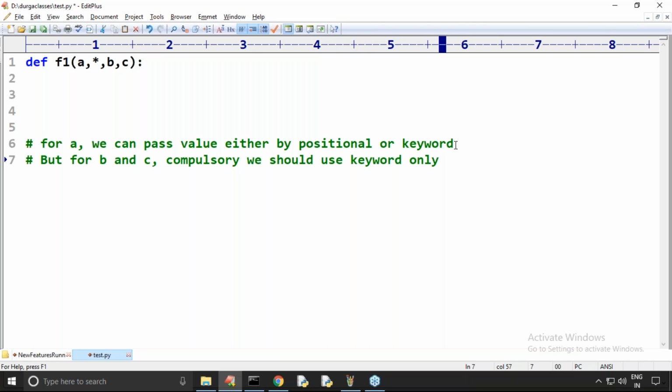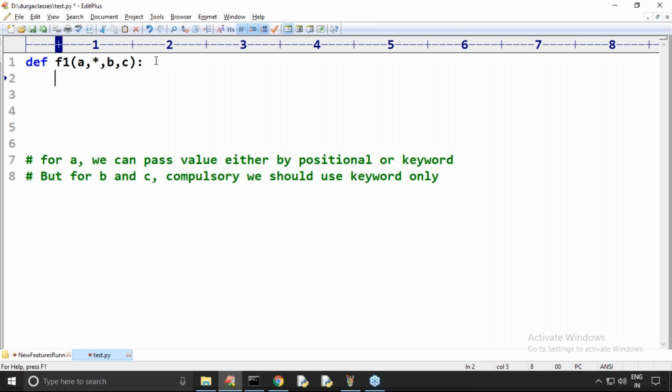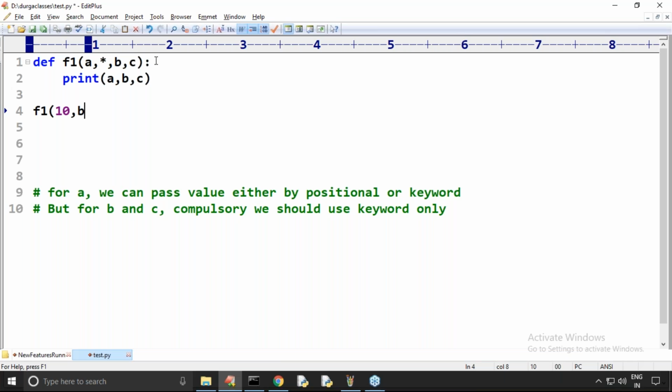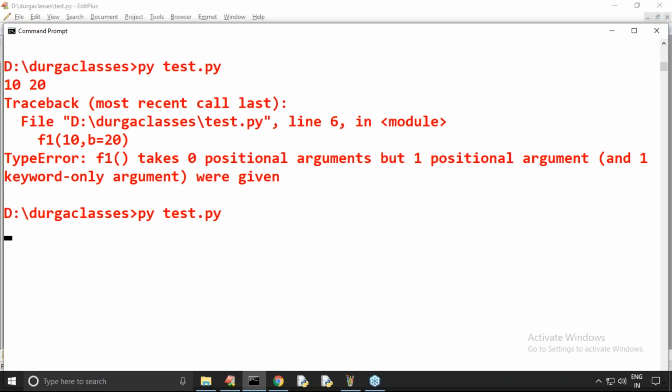Any doubt? Yes, who is asking this question? Chardata, are you feeling comfortable? Okay, A you can pass either by keyword or by positional, but B and C must be compulsory keyword only. Now observe, print A comma B comma C. Just I'm trying to print the values. Now I'm taking f1 of 10, b is equal to 20, c is equal to 30. Can you please confirm, is it valid or not? Valid, valid. Okay, valid. Like this, right? Now observe carefully: 10, 20, 30.